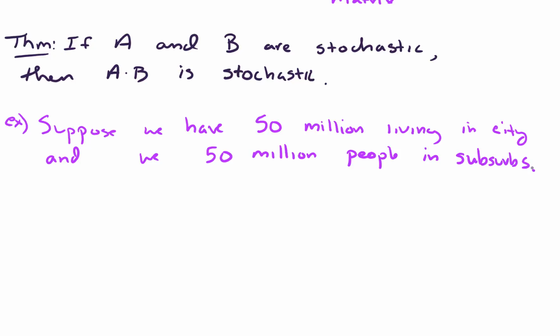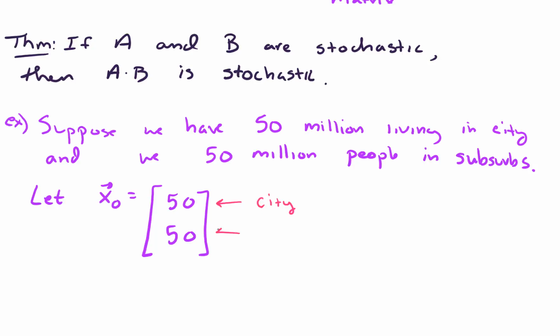So let's begin letting our initial vector, I'm going to say let x naught be a column vector with 50 and 50. So those are our initial states, and this first entry is going to represent our city dwellers, and this second entry is going to represent the people living in the suburbs.